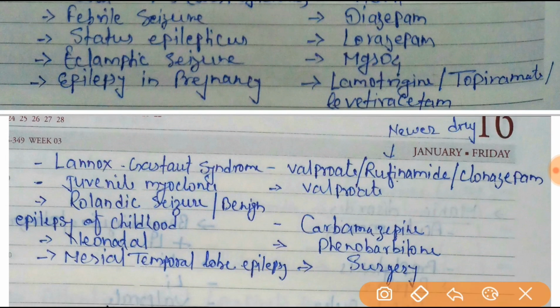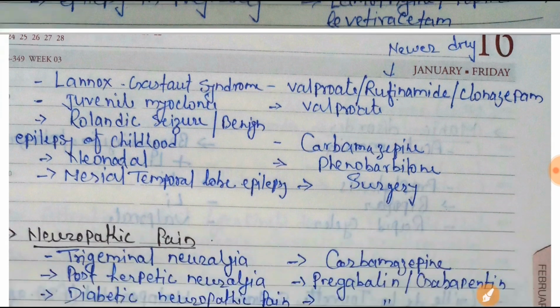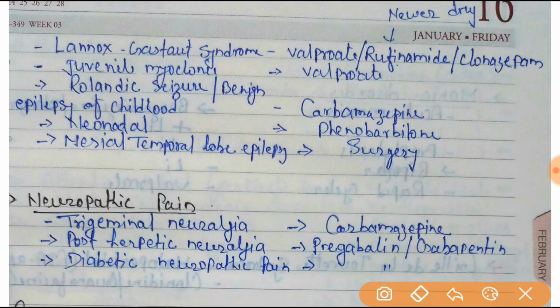And if the question asks about epilepsy in pregnancy, then lamotrigine, topiramate, and levetiracetam will be the drug of choice. Next one is Lennox-Gastaut syndrome.